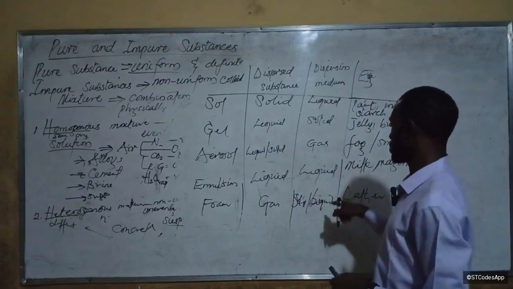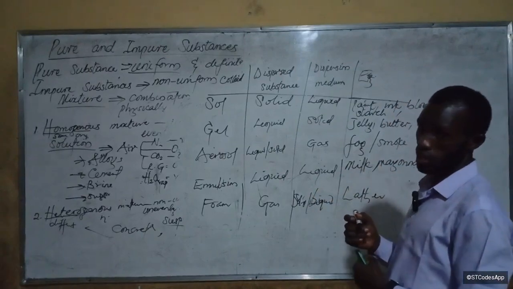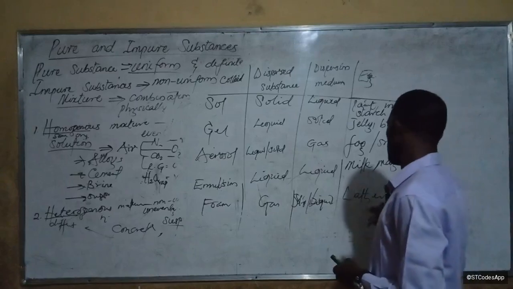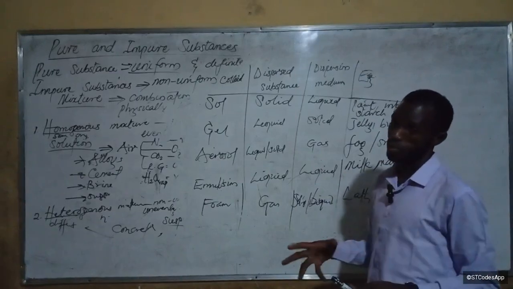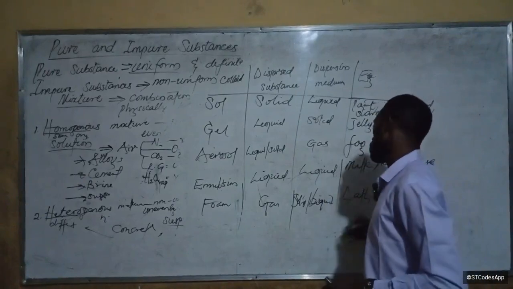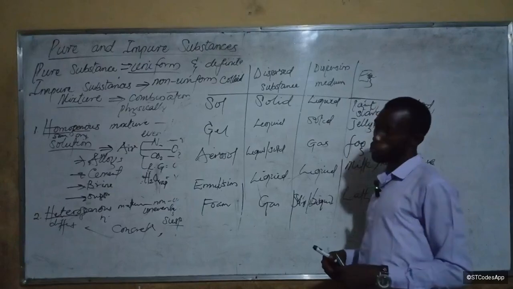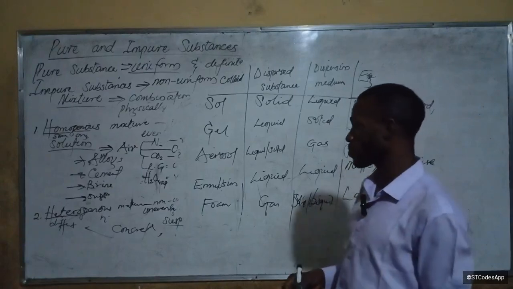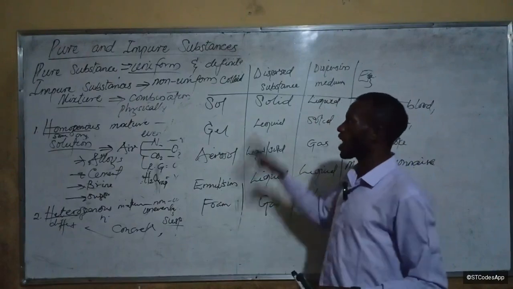Gas dispersed in solid, right? Good. So that's the lather. The lather will form in soap. You understand? We also have rubber foam. There's also one called whipped foam, that's one we use. So these are all the colloids.